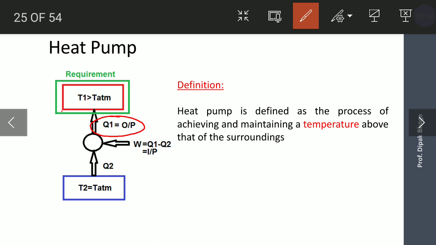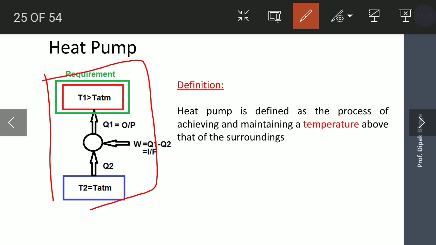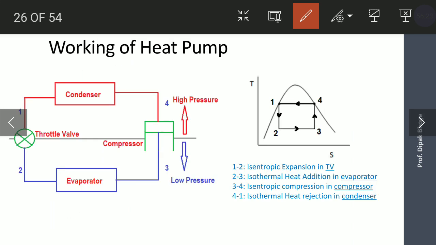So here the amount of heat given by the heat pump is very important. So Q1 amount of heat is given by the heat pump. Q2 amount of heat is absorbed from the atmosphere or surrounding. For transferring heat from low temperature to the high temperature, W amount of work is required. This is the block diagram of the heat pump. This heat pump again works on the reverse Carnot cycle.